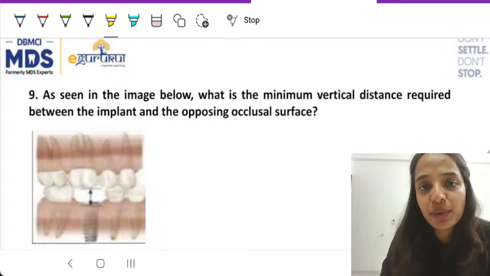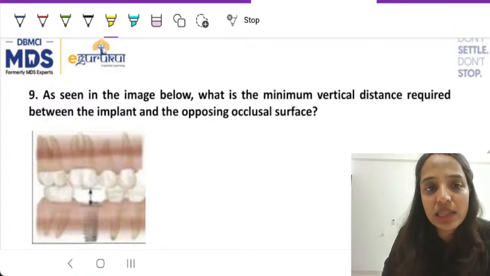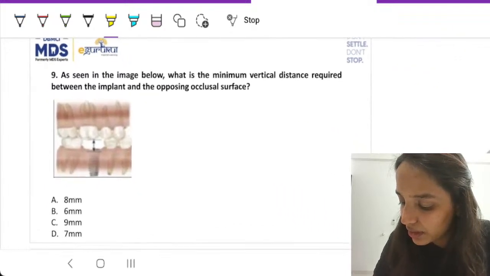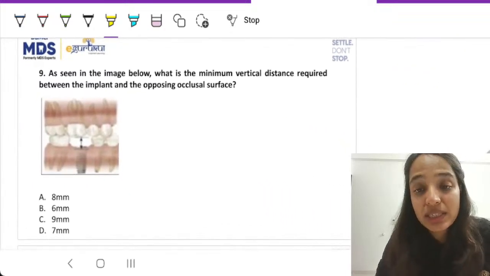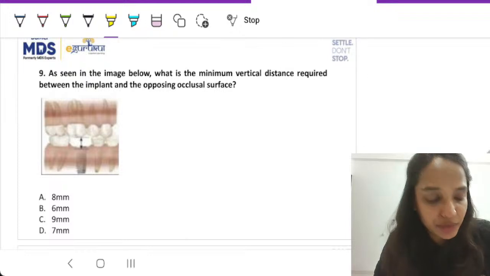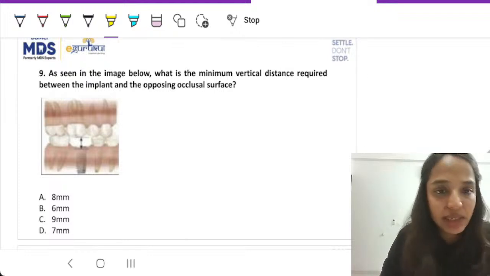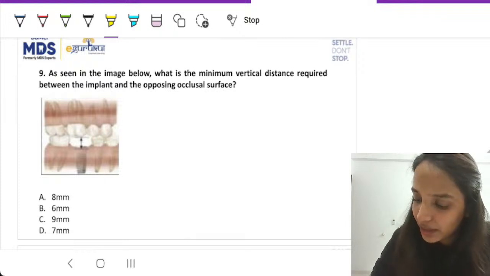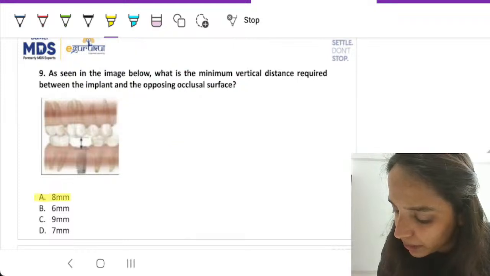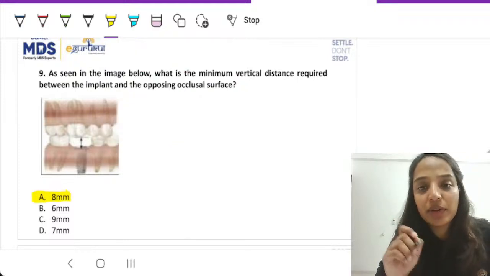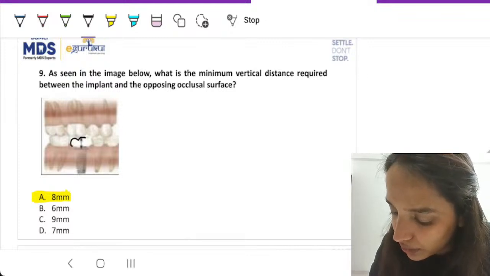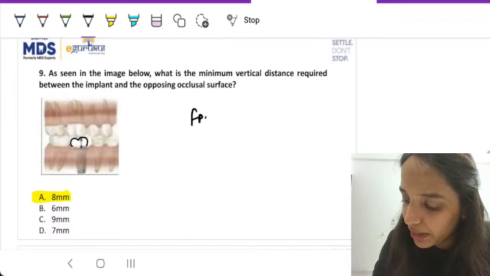As seen in the image below, what is the minimum vertical distance that is required between the implant and the opposing occlusal surface? 8 millimeters, 6 millimeters, 9 millimeters, or 7 millimeters. What is the correct answer over here? The correct answer is option number A, which is 8 millimeters. For a fixed crown, this is for a single crown over here, right? So for a FPD, it is 8 millimeters.